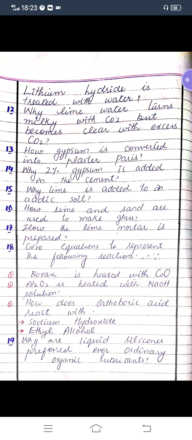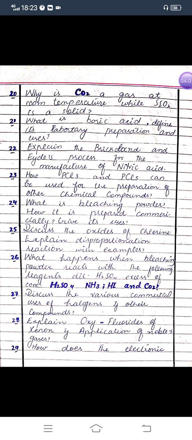Question number 19. Why are the liquid silicones preferred over ordinary organic lubricants? Question number 20 is why is carbon dioxide a gas at room temperature while the silicon oxide is a solid? Question number 21 is what is the boric acid? Define its laboratory preparation and uses.